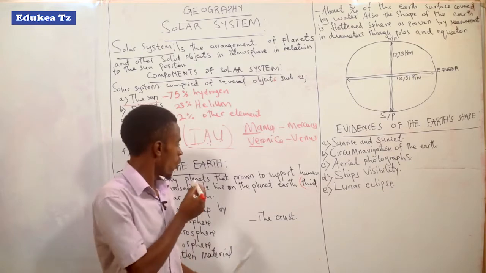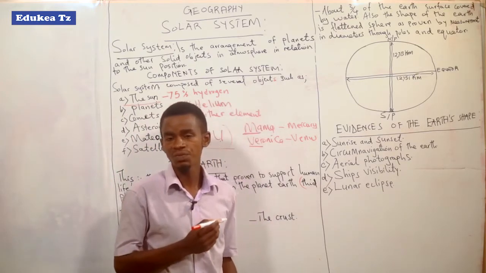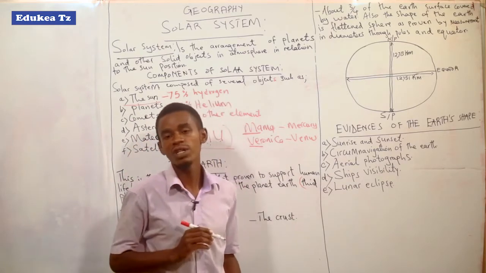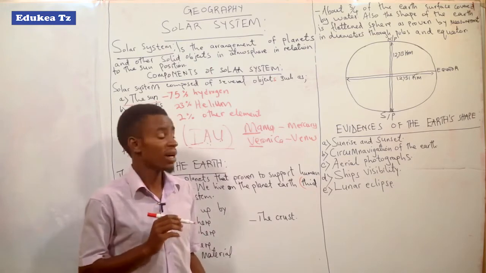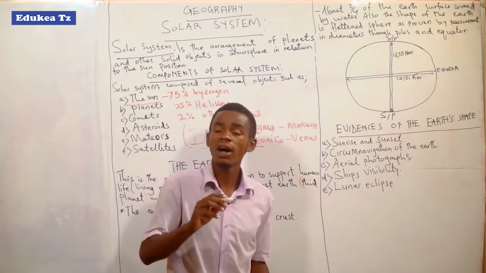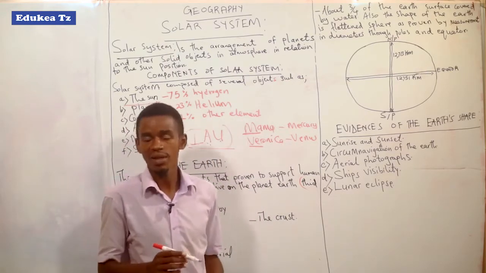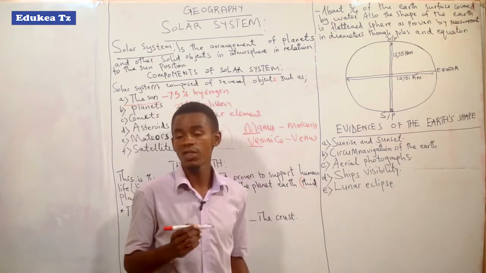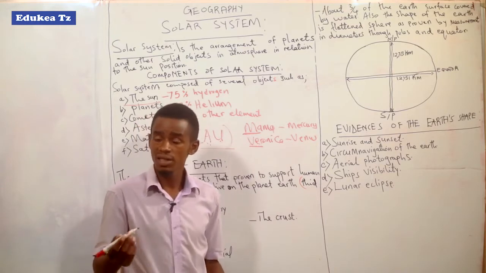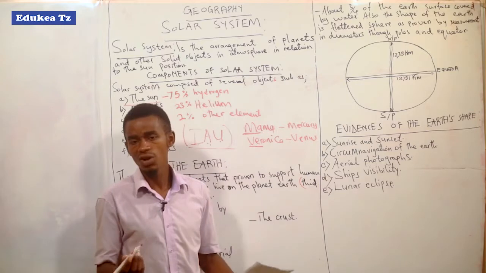Why can the Earth support human life? The reason is its unique position from the sun. Also, it is because of the climatic conditions found on the earth. In some parts of the earth it is cold, in other parts it is moderate, meaning not cold and not hot, and in other parts it is hot.